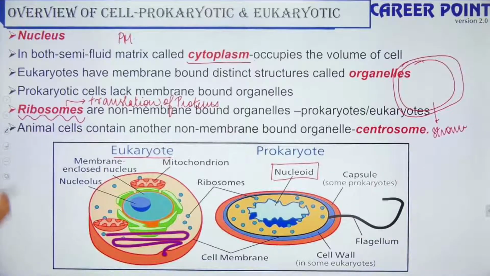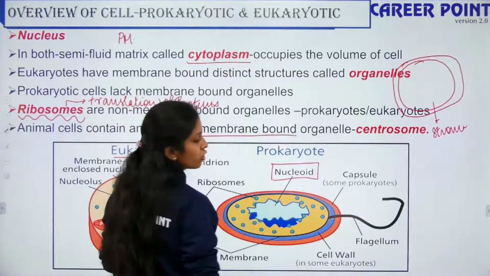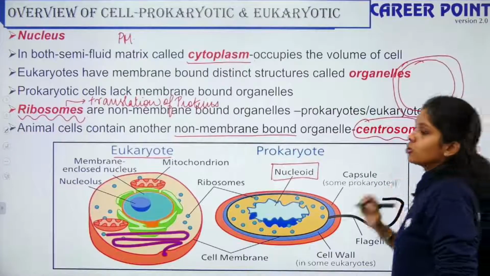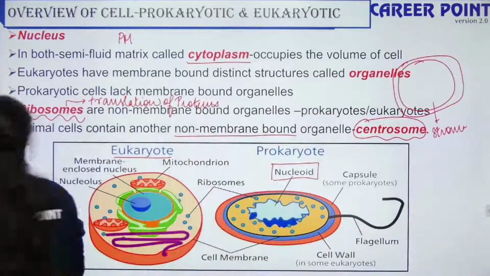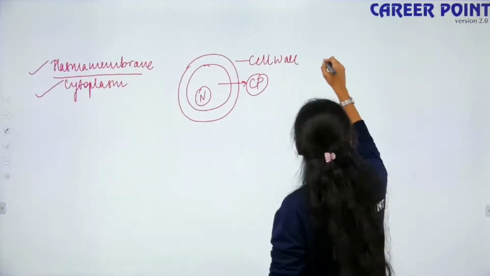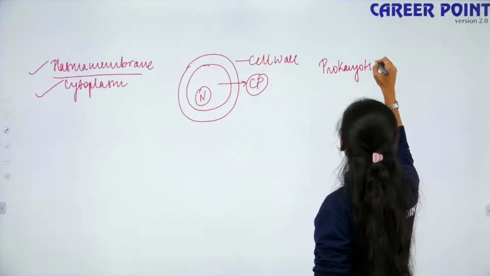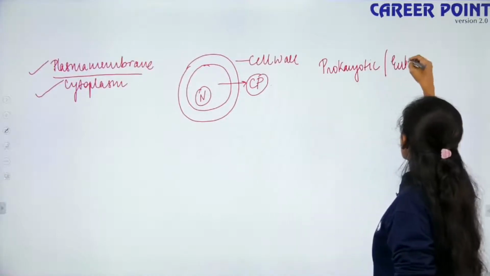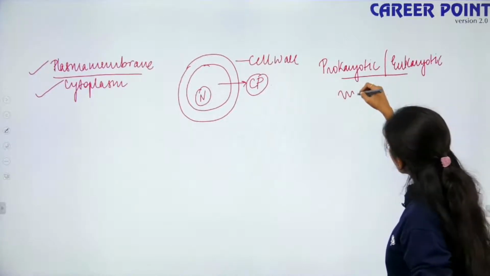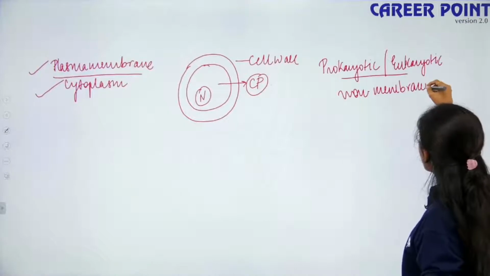Clear? Yes. Animal cells contain another non-membrane bound organelle that is known as the centrosome. The centrosome consists of two cylindrical structures, that is your centriole. Both your prokaryote and your eukaryote have non-membrane bound ribosomes, which means the ribosome is not surrounded by any membrane.